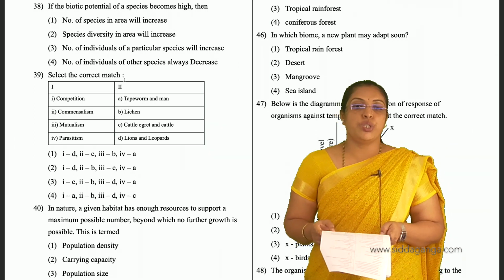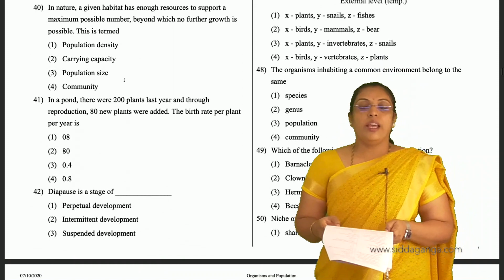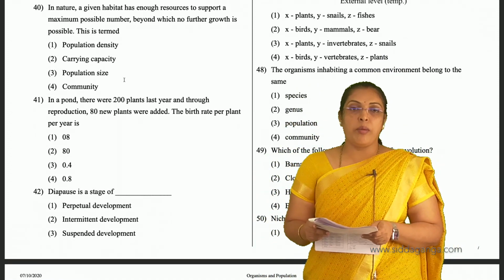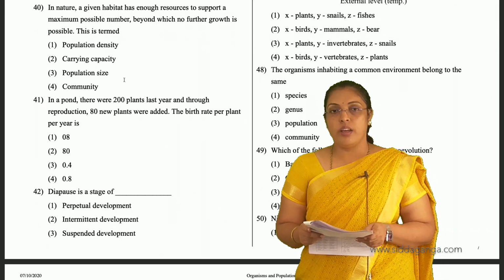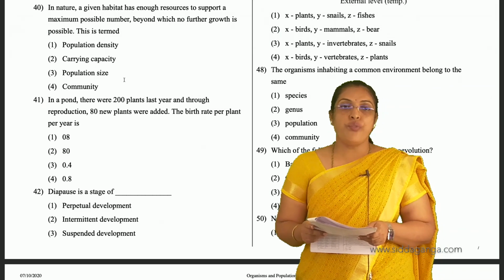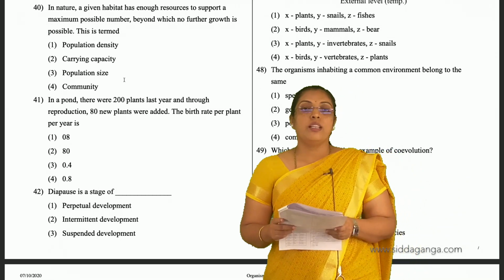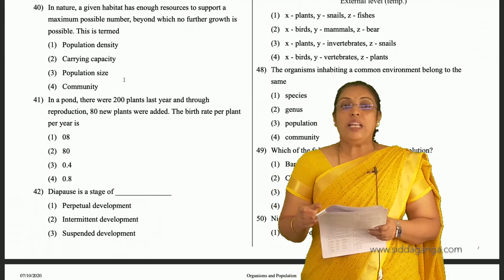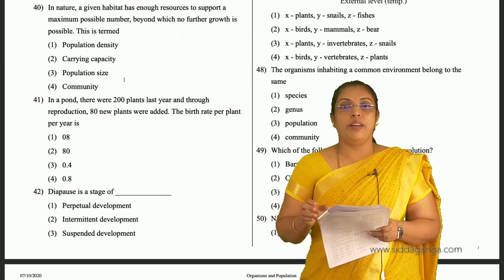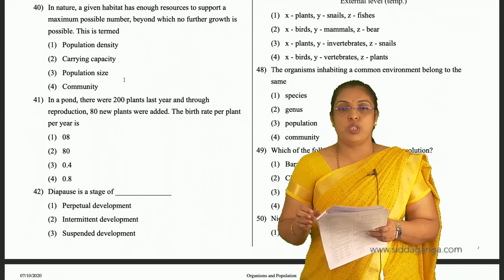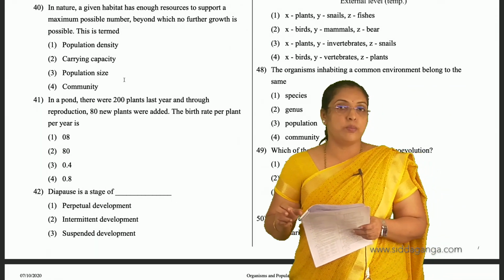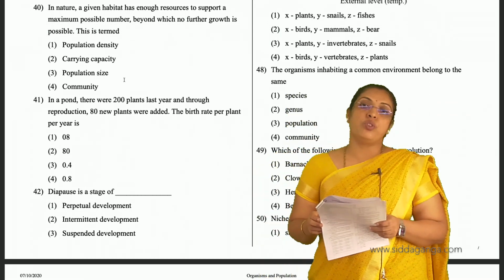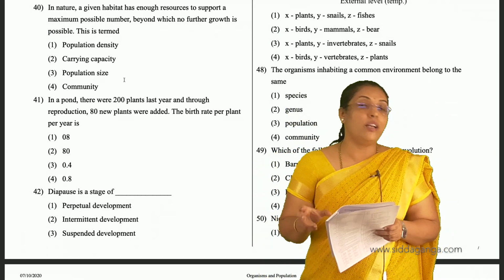Then 40th question. In nature, a given habitat has enough resources to support a maximum possible number, beyond which no further growth is possible. This is termed as. So that is the question. In nature, a given habitat has enough resources to support a maximum possible number, beyond which no further growth is possible, meaning resources are limited entirely.